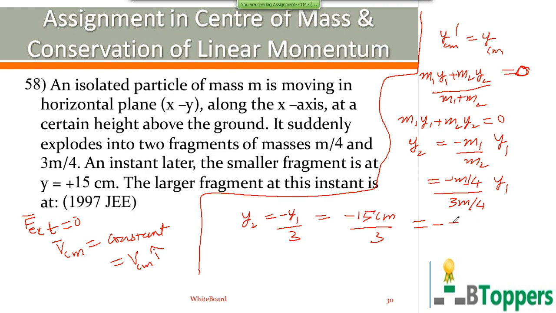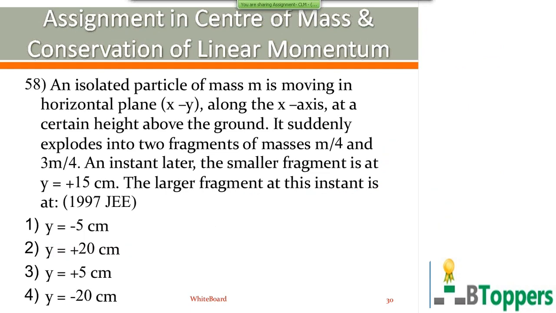So the y coordinate for the heavier mass you get is minus 5 centimeters for the larger fragment. If you want to copy the solution of the problem, you can take a pause and copy the solution of this problem. So for question number 58, which I have just now discussed, the first option is the answer.